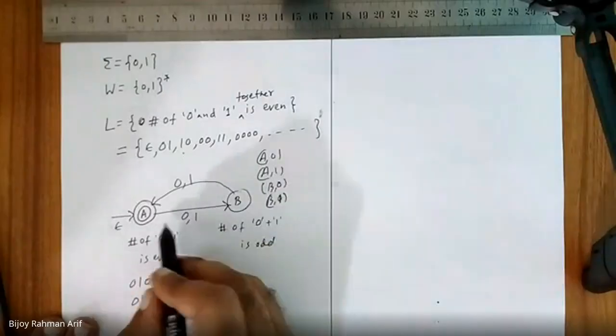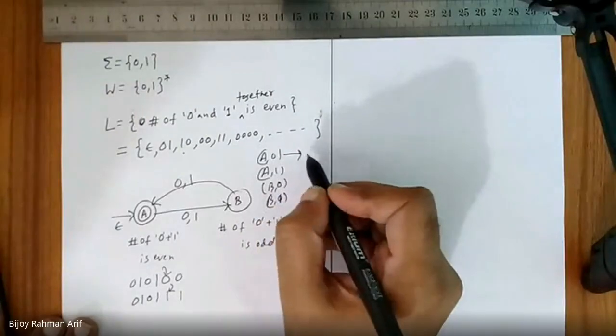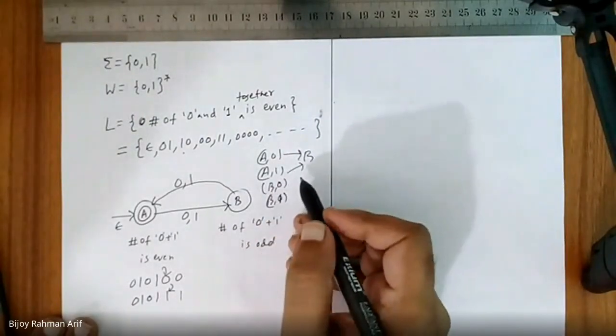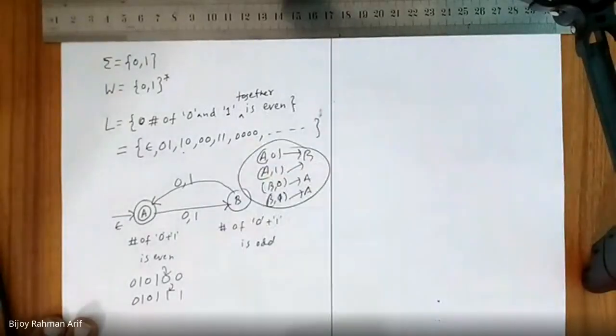And what is the second criterion? From every domain, a maximum of one output can go. Only one is going. So from A0 it goes only to B, from A1 it goes to B, and from B0 it goes to this one. Right. So this is the definition of a function. So that's why it's a function. Is it clear to you?